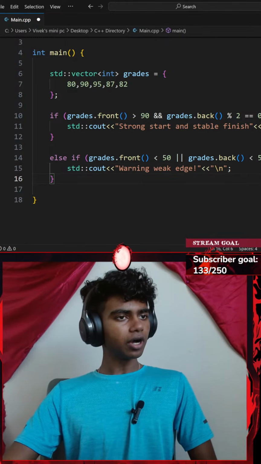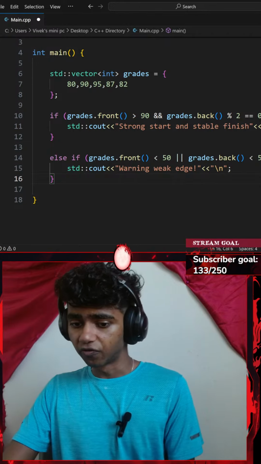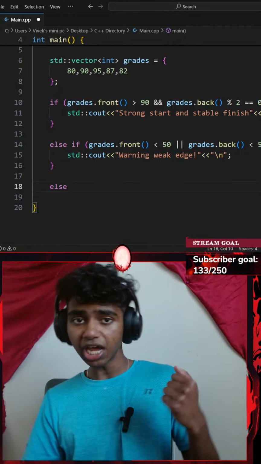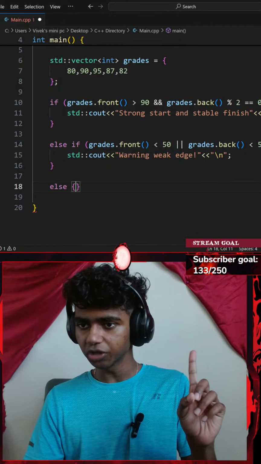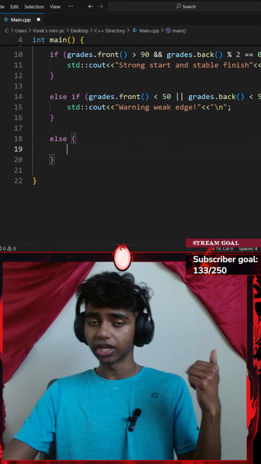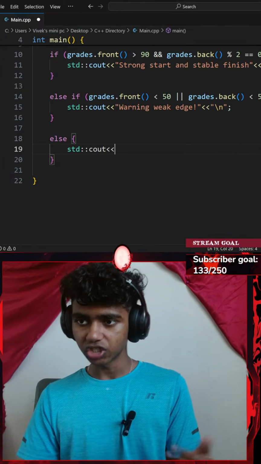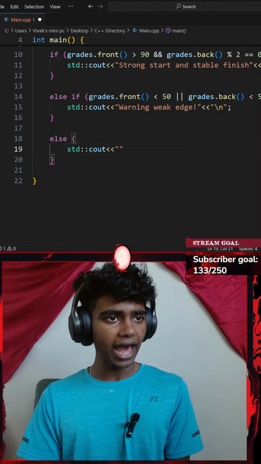Alright, next up, else print average performance. Let's go with an else clause now. So I'll go with else, and this time instead of a pair of parentheses, I am just going to be having a pair of curly braces. I'm going to be going with a standard console output with an insertion operator. This is going to be saying average performance.